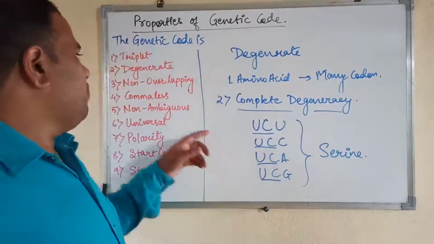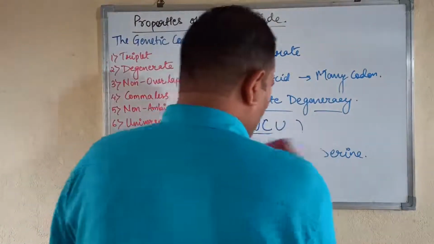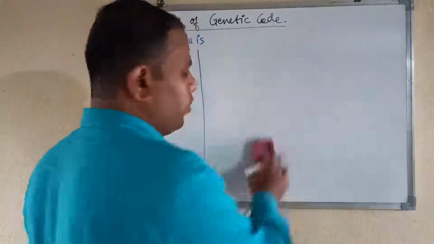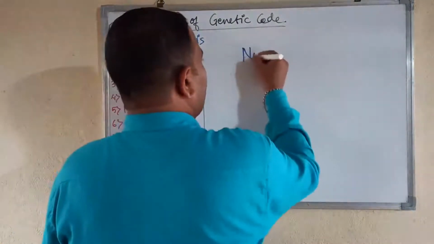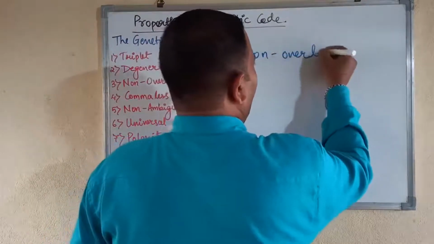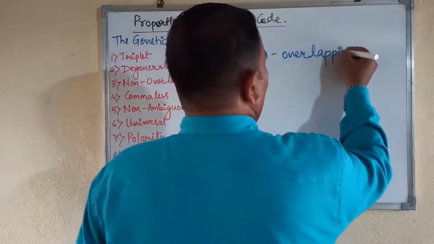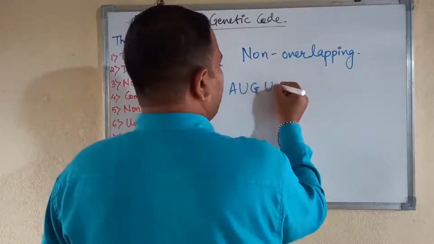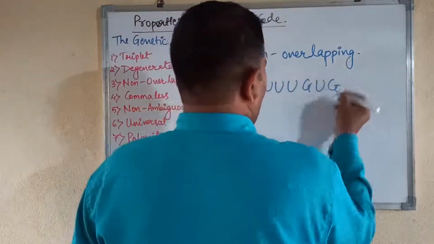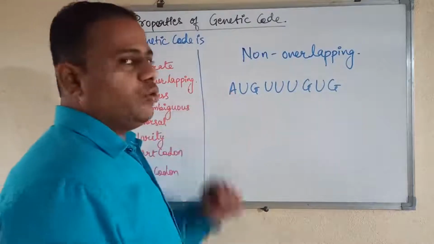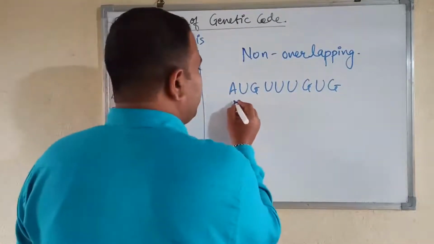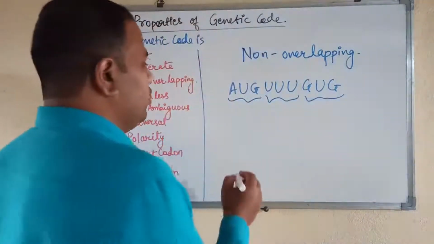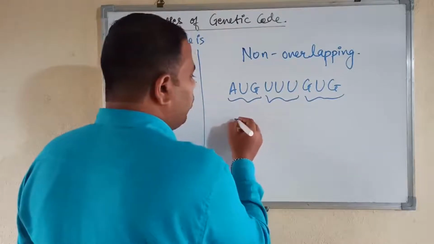Now let us see the next property, that is, genetic code is non-overlapping. Let us see the starting example only. Suppose this is the mRNA starting with the AUG here. So you can see it will always be read like this. The genetic code cannot be read like this.